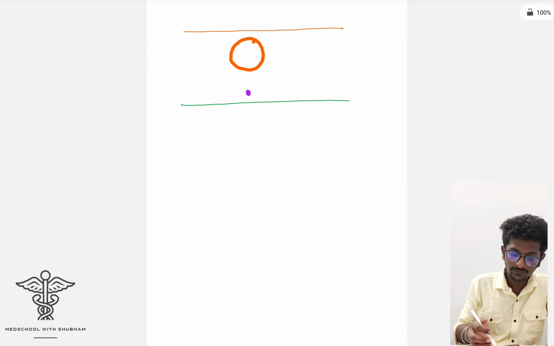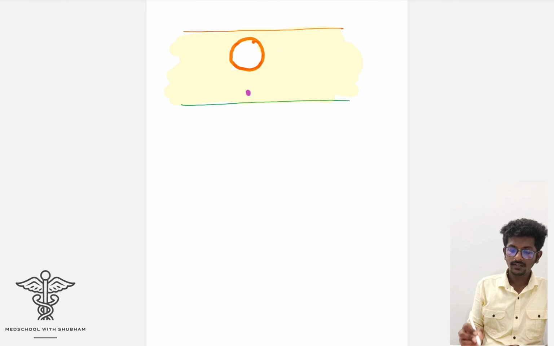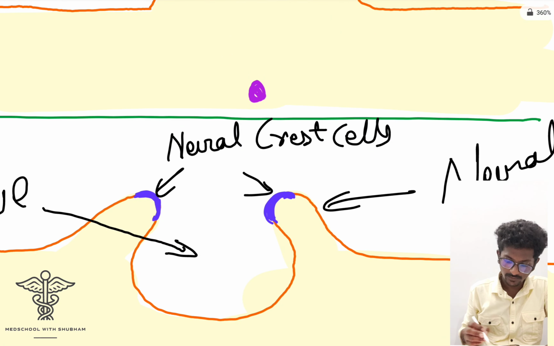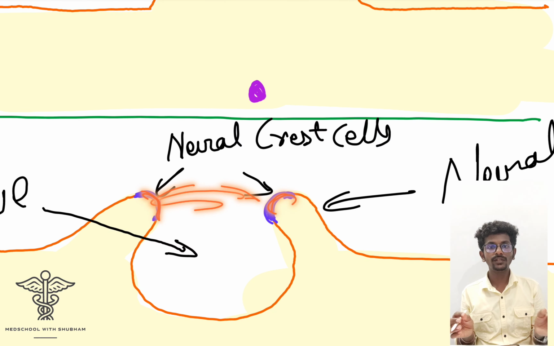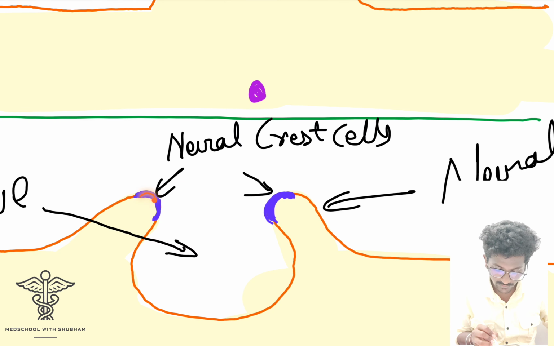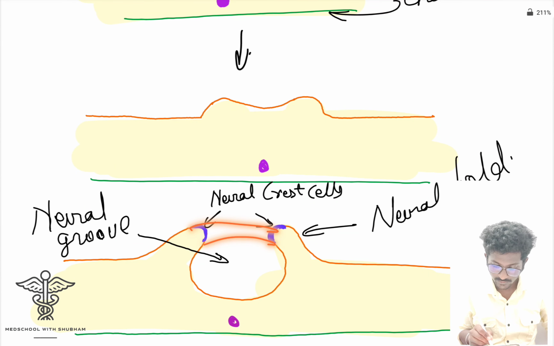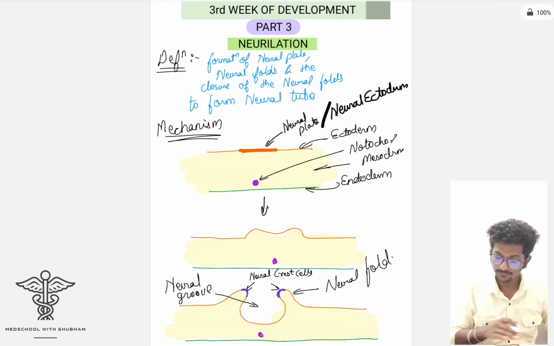Now one thing that comes over here, where are the neural crest cells? After folding of the neural folds, where will the neural crest cells go? During the folding, these were the neural crest cells. During the fusion of the neural folds, the neural crest cells will get detached from the folds, and then come towards the lateral side of the neural tube.